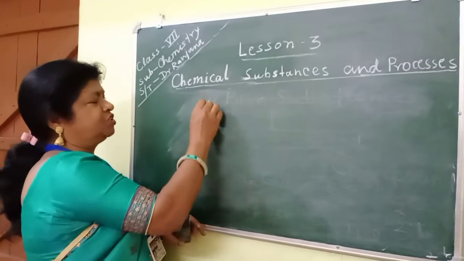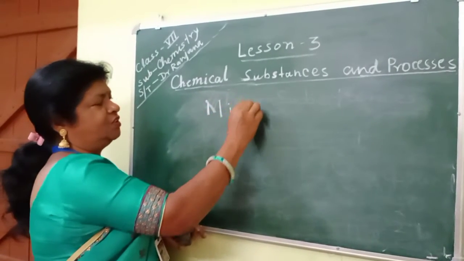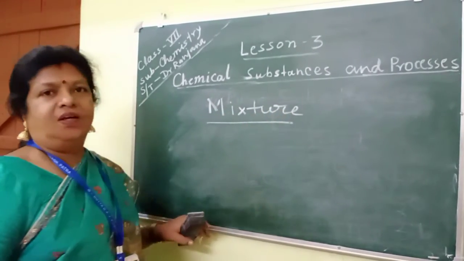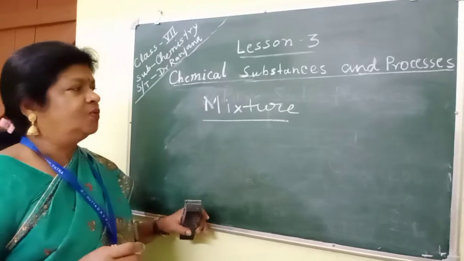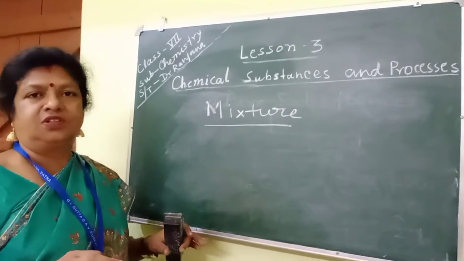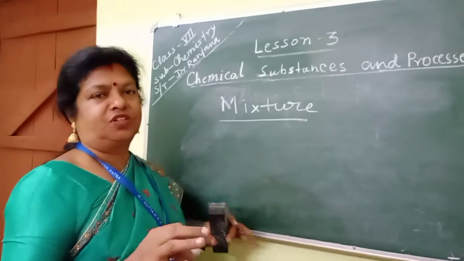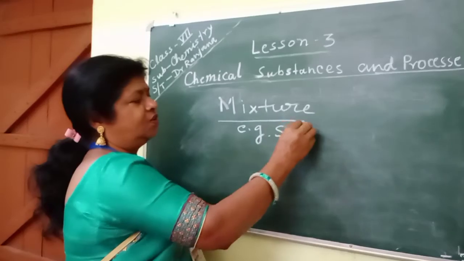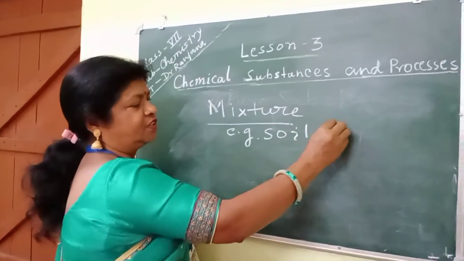So what is a mixture, students? A mixture is the substance which is obtained by mixing two or more materials in an indefinite ratio. Clear? Example: soil, air, etc. Clear?